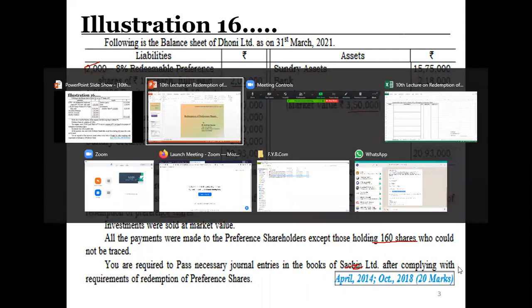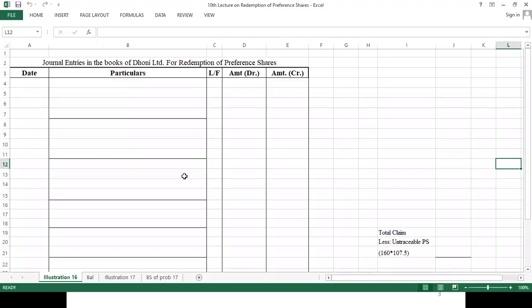Now let's move to the working sheet. So here we have written the journal entries in the books of Dhoni Limited. First of all, let's see how much capital redemption reserve (CRR) we have to create, because we know the number of equity shares that we are going to issue in the market. Total amount required for redemption: we require 2 lakh rupees.